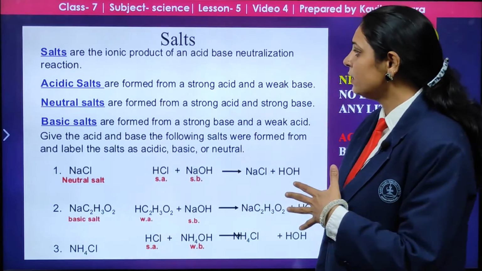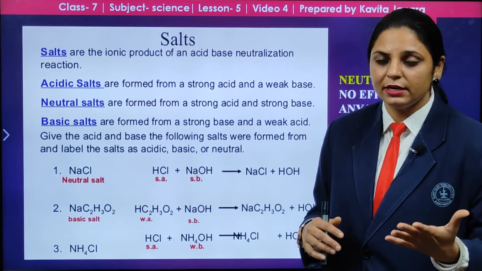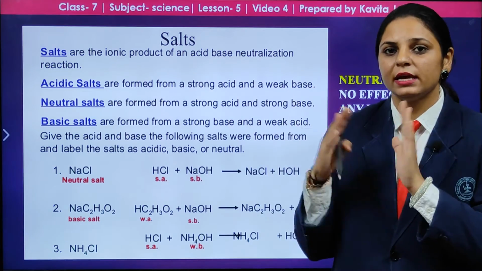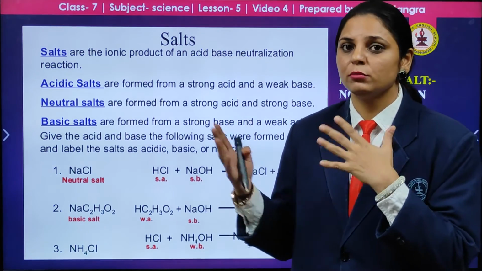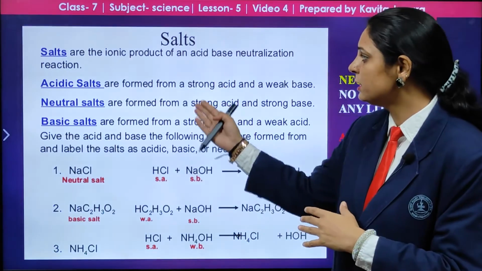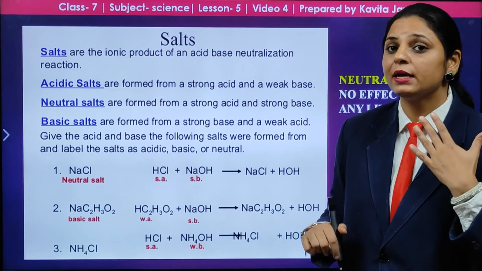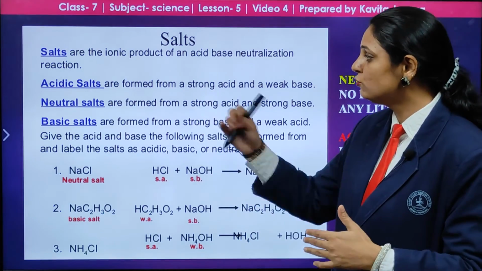Salts are ionic products of an acid and a base. As we have studied, when acid and base react, we get positive and negative ions from both, and ultimately the salt is formed. In the previous slide I showed you acidic salt, basic salt and neutral salt.